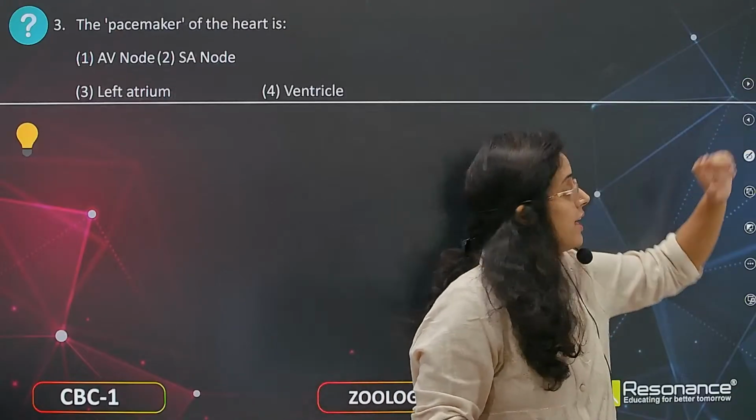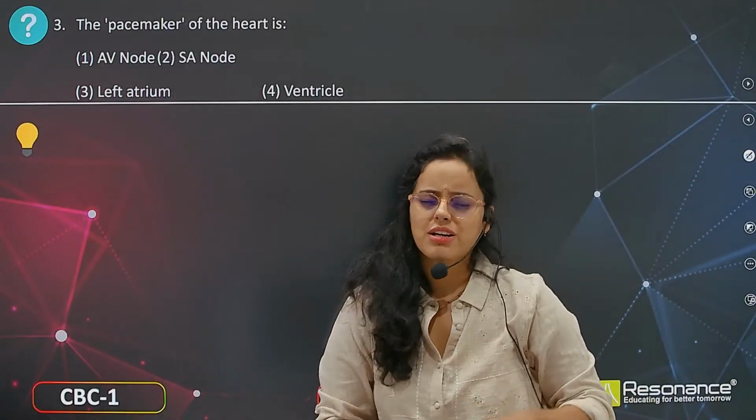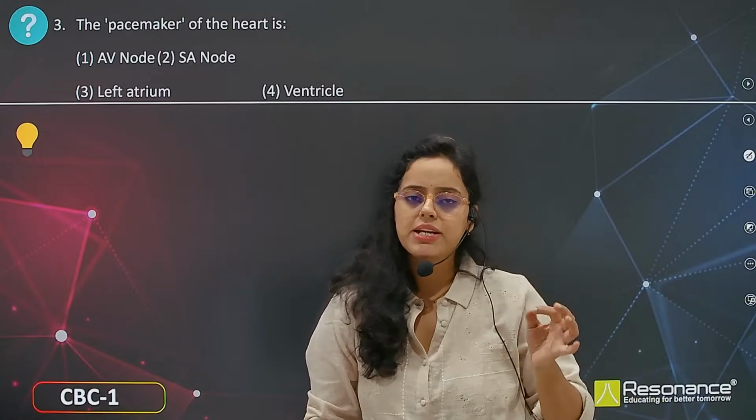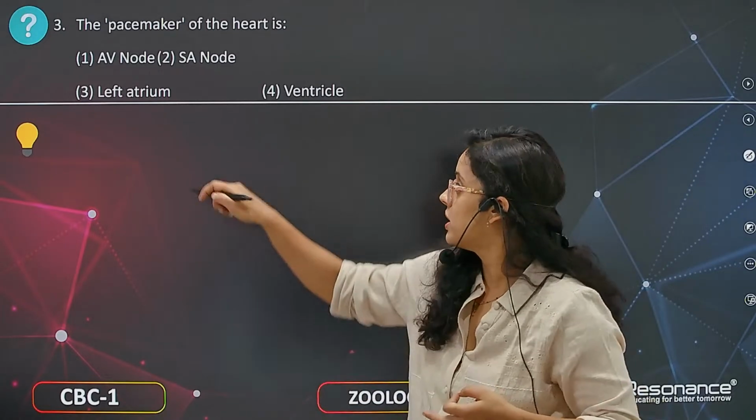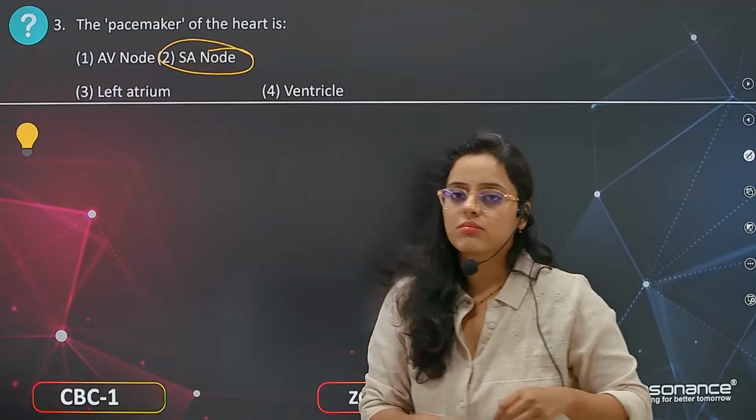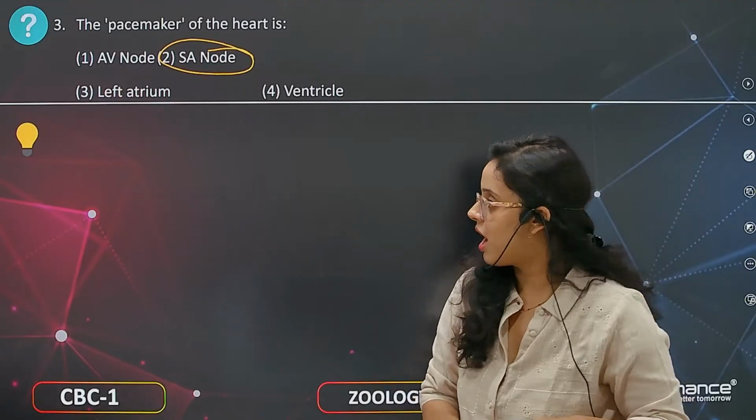Now let us move to the next question. The pacemaker of the heart. Just now we have discussed the heartbeat starts at the SA node. So the SA node is called, yes, the pacemaker of the heart.